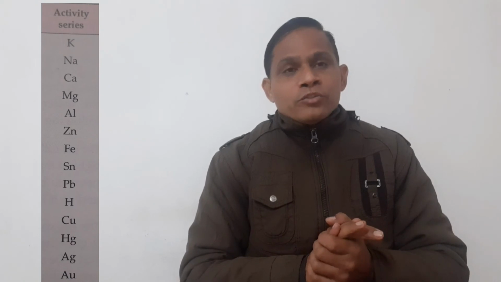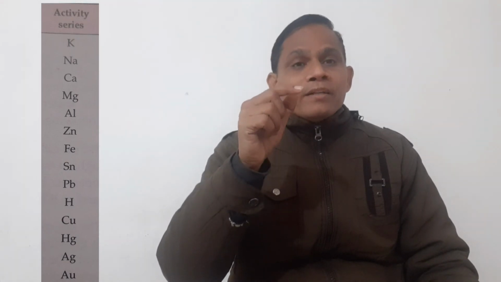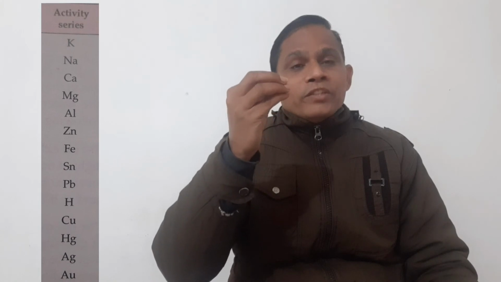Now how will you find which element is more reactive and which is less reactive? For that, one series I have shown on your screen, which is also known as the activity series. The element on the top of the series will displace the other element which comes below it.